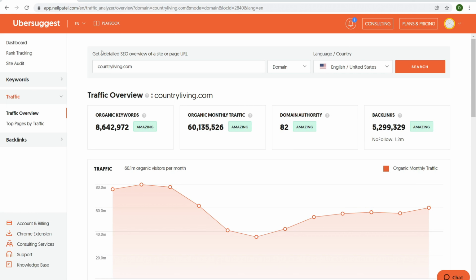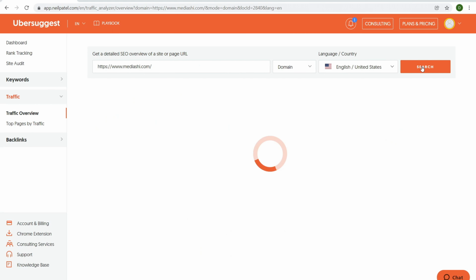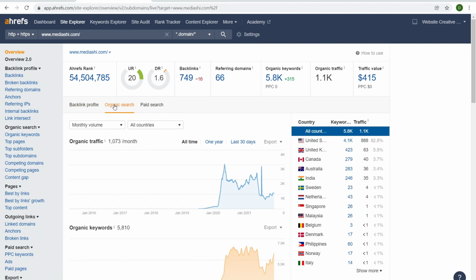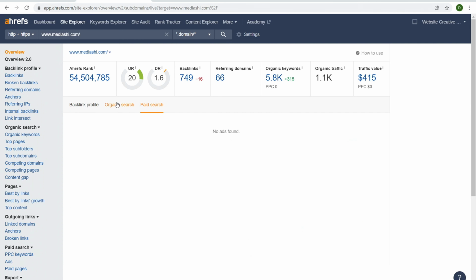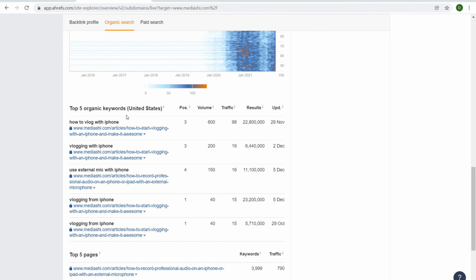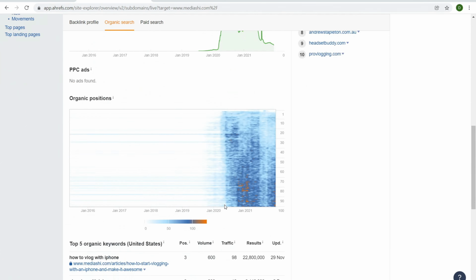Now with Ubersuggest, what you do is come over here to traffic overview, then paste it in, then search. Okay, and now it's going to give a broad overview of the website. Same with Ahrefs. So it gives you the ranking, organic traffic, keywords, traffic value, just an overall performance. We can take a look at the organic search, paid search. We come down here: organic keywords, traffic value, positions, top 5 organic keywords, top 5 pages, all really helpful.